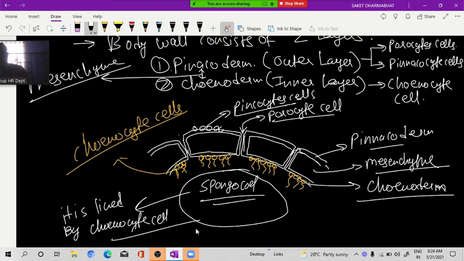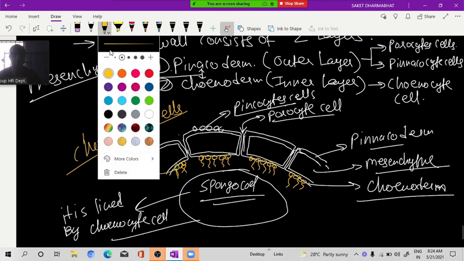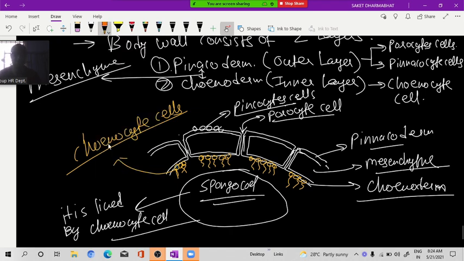Yes, sir. Okay. Now we will talk about this mesenchyme. In this mesenchyme, there are some cells which look like amoeba. Amoeba, you know or not? How does it look? Irregular, sir. Yes. So these cells are looking like amoeba.